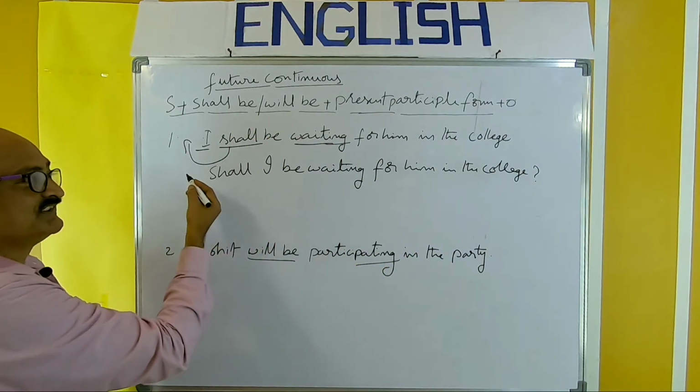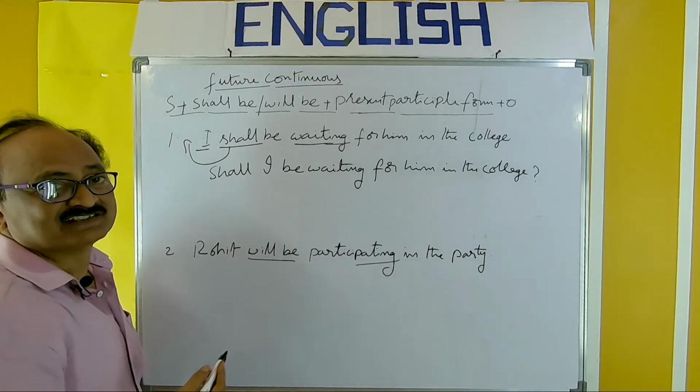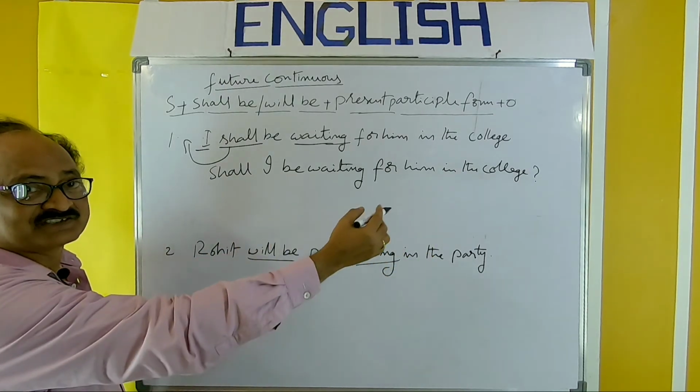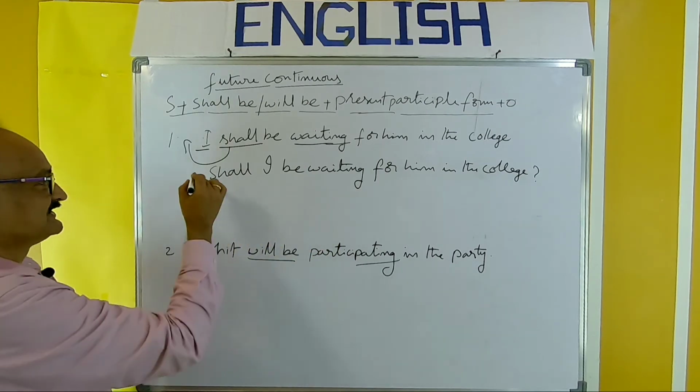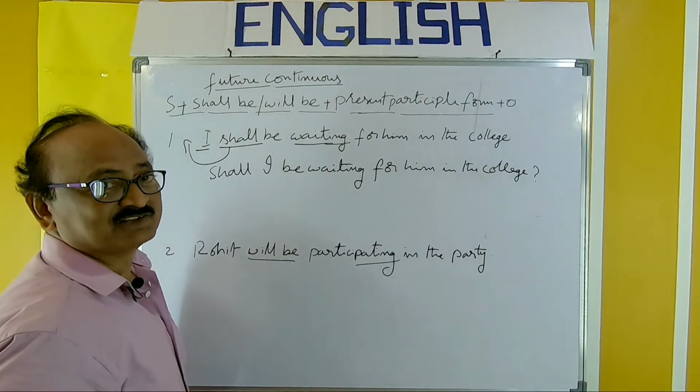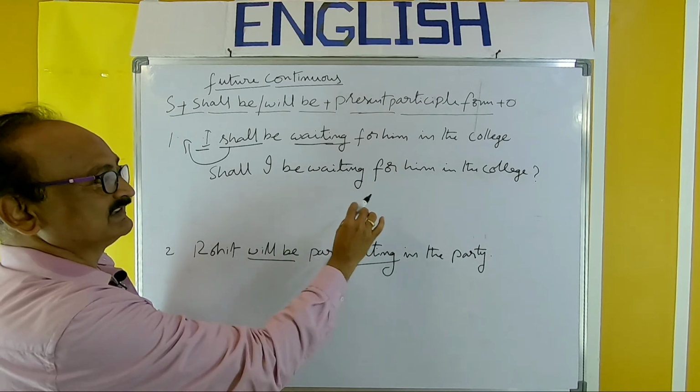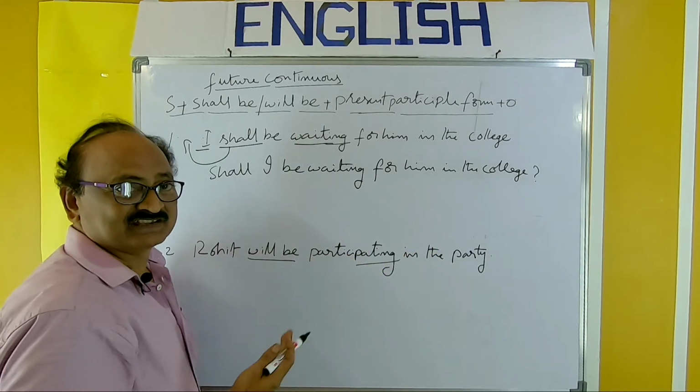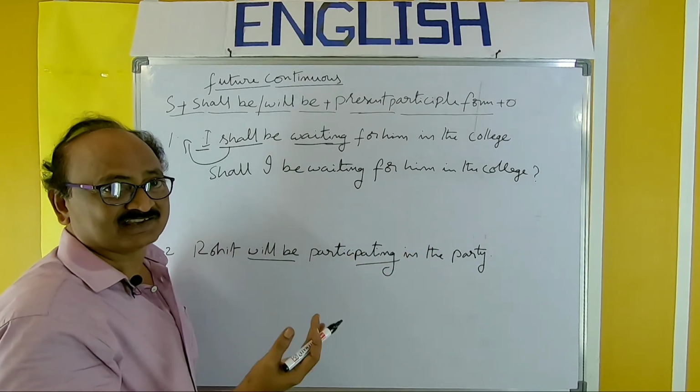Only one simple change and you will get a new sentence. That is a question, an interrogative sentence. Yes/no question, this is the first type. Shall I be waiting for him in the college? Yes or no, you can answer either way.